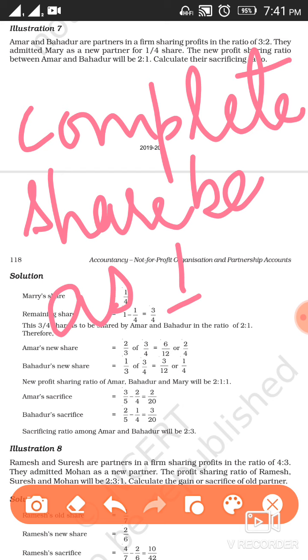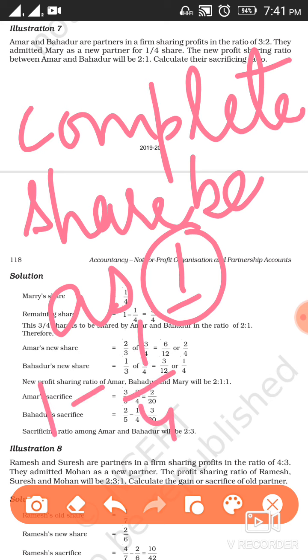Out of this complete share 1, we are going to deduct the share of the new partner, that is 1/4, to get the remaining share of Amar and Bahadur. So 1 minus 1/4 gives you 3/4.